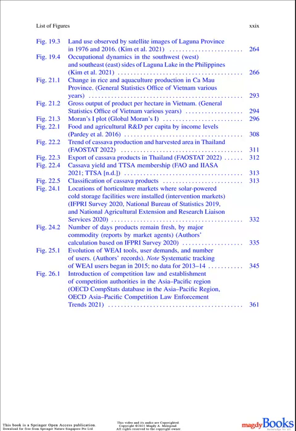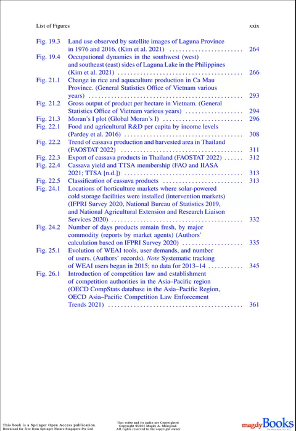Change in rice and aquaculture production in Ca Mau Province. General Statistics Office of Vietnam various years. Figure 21.2. Gross output of product per hectare in Vietnam. General Statistics Office of Vietnam various years. Figure 21.3. Moran's I plot, Global Moran's I.